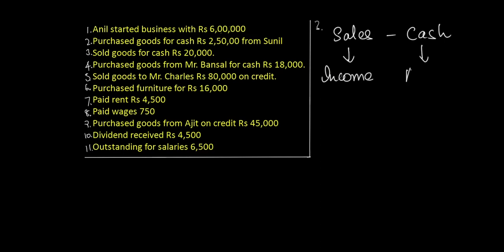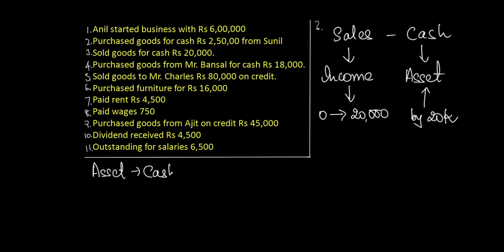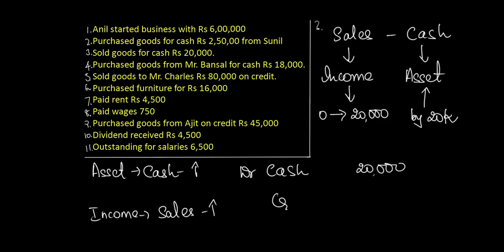When business sells goods to its customers, it becomes its income. Before this particular transaction, the total income was 0. And now because of this transaction, the income has increased by rupees 20,000. And the income rule says if there is any increase in the income, it should be credited. Likewise, by selling goods worth rupees 20,000, the business has received cash. Therefore, the cash position has increased by rupees 20,000. Therefore, the journal entry in this case would be debit increase in asset, that is cash, and credit increase in income, that is sale of goods.